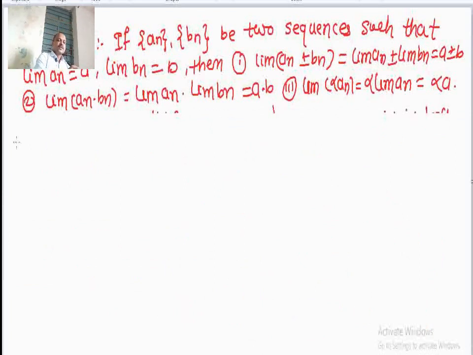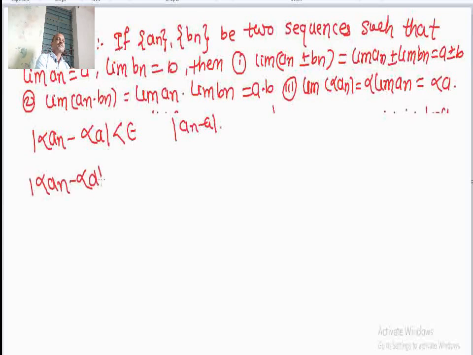In this third part, what we have, we need to show mod of alpha into a n minus alpha a is less than epsilon. Now, it is quite easy. We have this term a n minus a, then we can write this as mod of alpha into a n minus alpha a equal to mod of alpha common a n minus a.